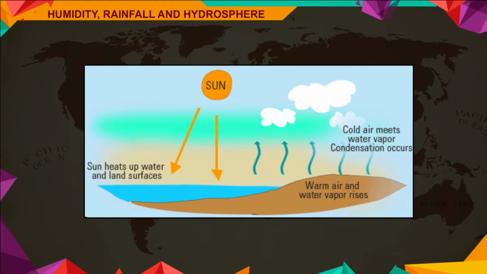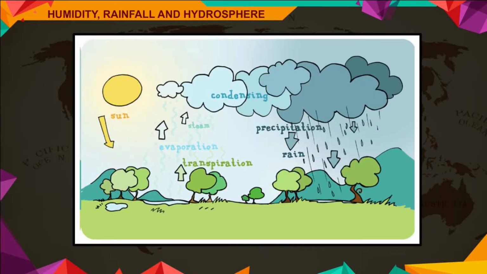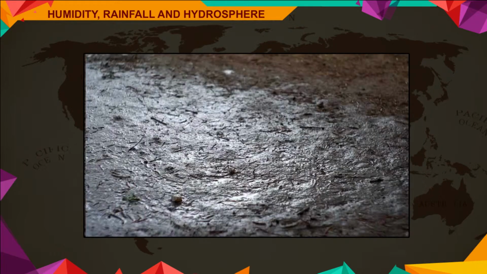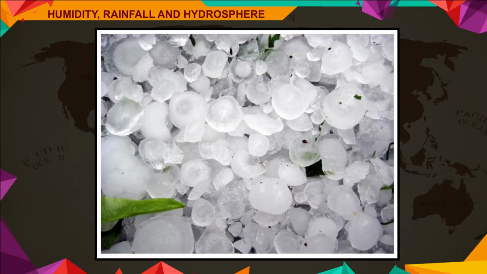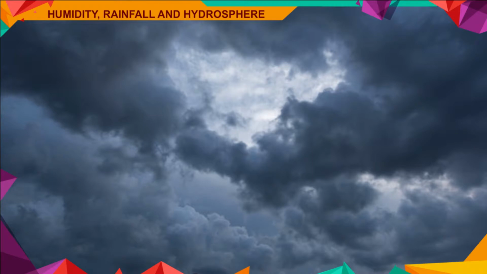Clouds. When warm, moist air rises upwards, it gets cooled and saturated. When its temperature falls further, some of the water vapor condenses around dust particles and forms minute droplets of water. If the temperature is low enough, the vapor may condense into tiny crystals of ice. These visible masses of floating water droplets or ice crystals are called clouds.